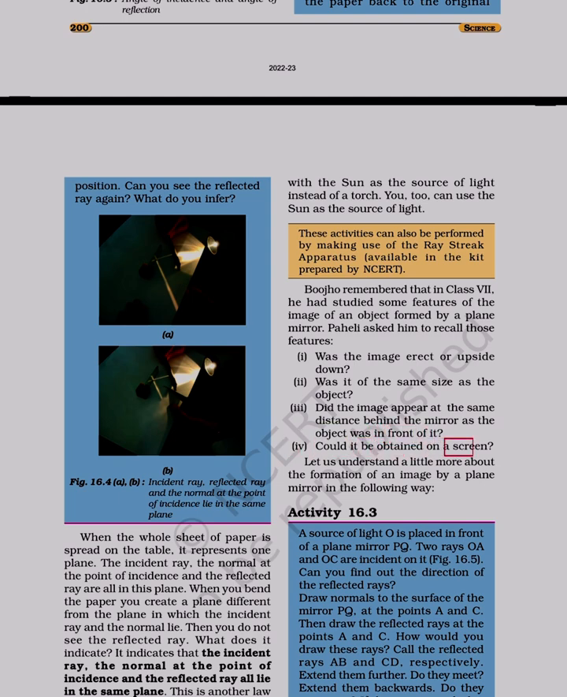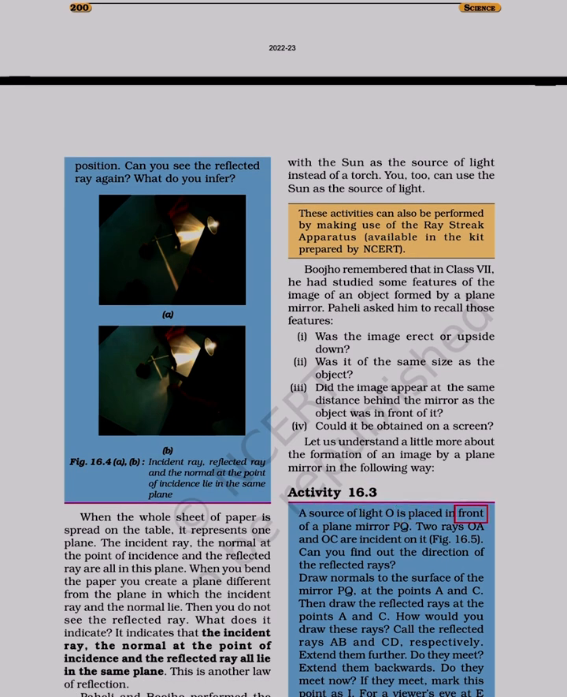Could it be obtained on a screen? Let us understand a little more about the formation of an image by a plane mirror in the following way. These activities can also be performed by making use of the ray streak apparatus available in the kit. Activity 16.3. A source of light O is placed in front of a plane mirror PQ.